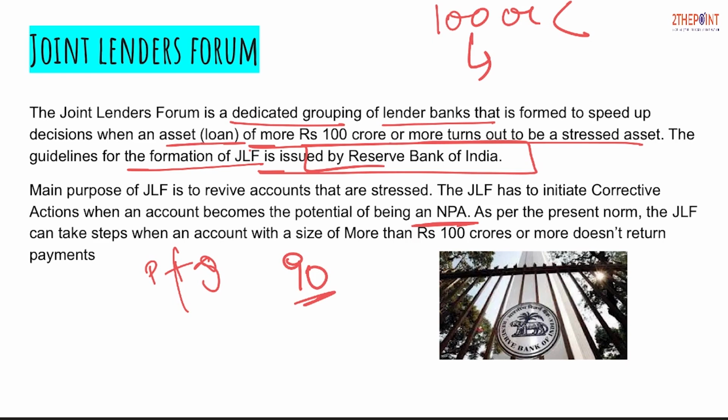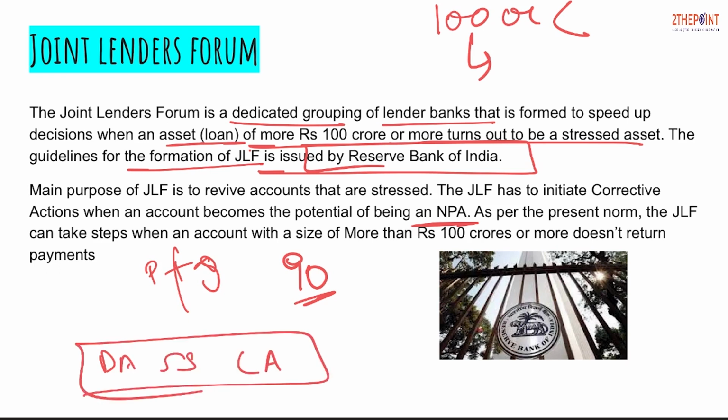There are subcategories of NPA like doubtful asset, substandard asset, and lost asset, and this is covered in the separate video for NPAs. But as of now, what you need to know is that any loan account on which the payment remains overdue for a period of 90 days or more comes into the category of NPA.